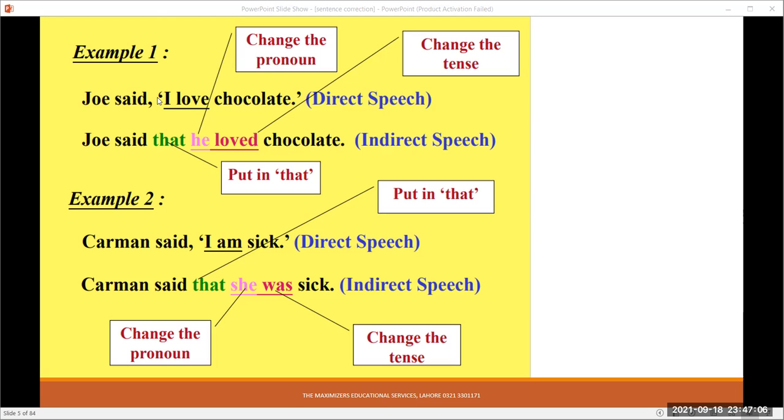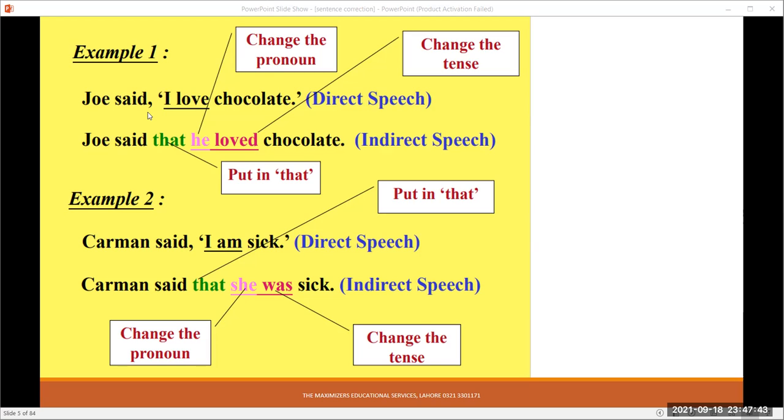Joe said, and when we remove this comma and the quotation marks, we add the word that in place of the comma and the inverted commas. Joe said that. Now, here it is I love chocolate. It is the direct speech. When we are changing it into indirect speech, I, first person, will change into the subject. It will be Joe said that Joe loved chocolate.